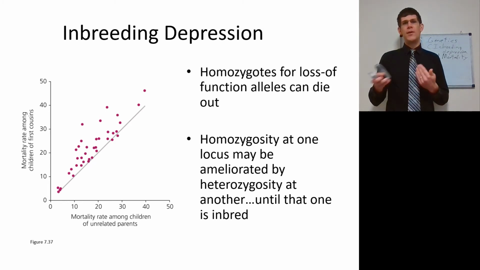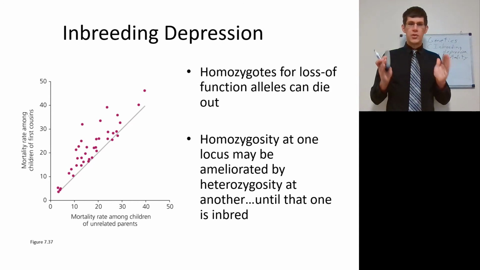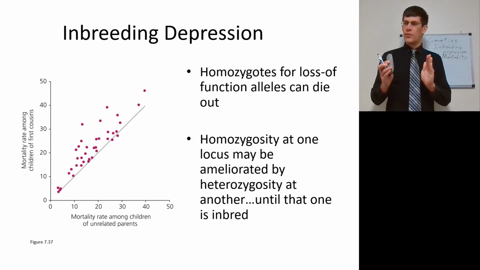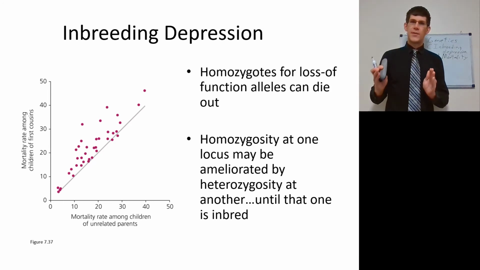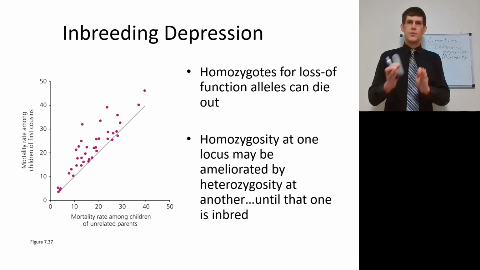So homozygosity at one locus can actually be ameliorated by heterozygosity at another. If an individual has two genes, and they get both of the bad alleles, they'll be blind. But if they get only one of those alleles, they won't be blind, because the other gene isn't homozygous. That's going to actually prevent them from going blind. However, if both are homozygous, that can lead to blindness.